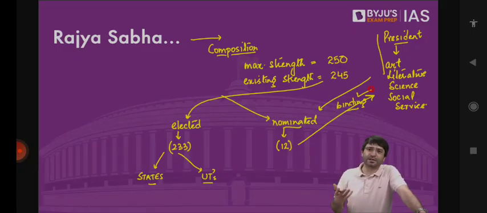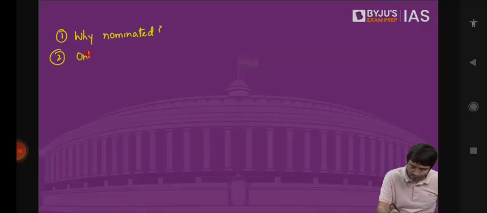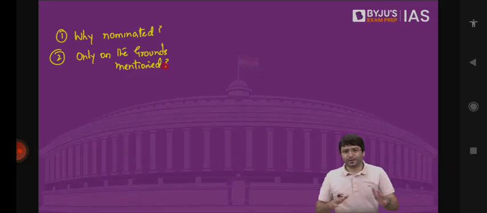But the questions are two. Number one, why nominated? And number two, only on the grounds mentioned. Who has the power to make laws? Parliament. How are the members added to the Parliament?